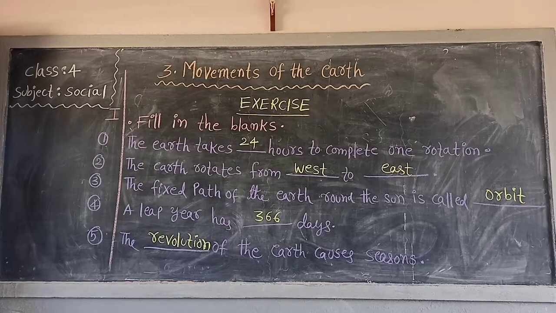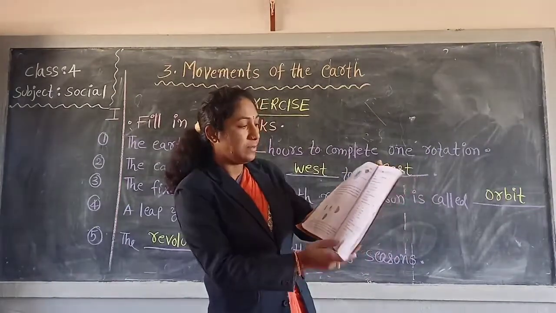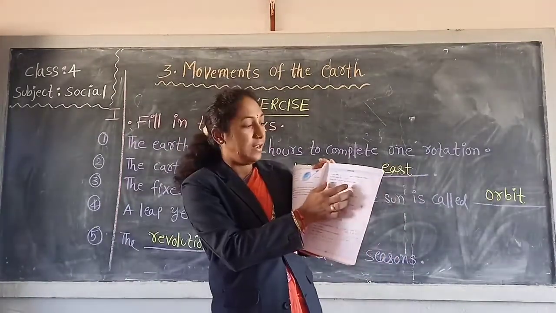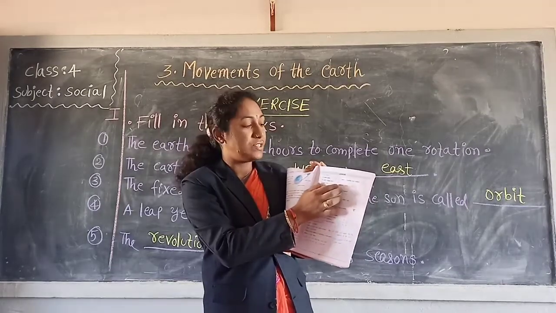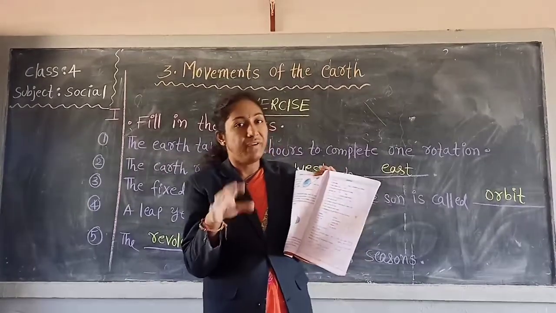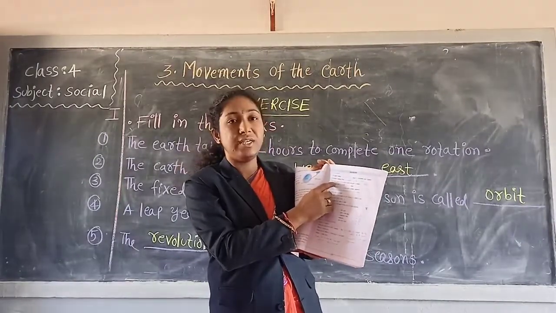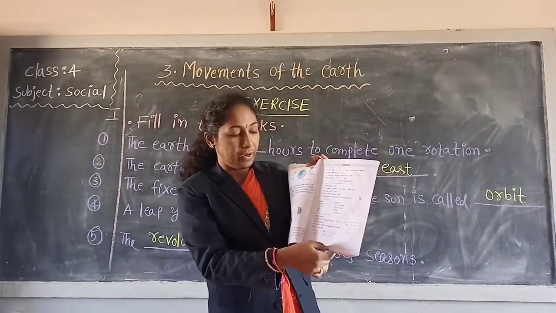So these five fill in the blanks you have to write neatly in your fair notes. This is the first bit. Now all of you open your textbooks. Open page number 207. Take your pencil and write the answers to the first fill in the blank in your textbook. First you have to write in your fair notes, then take the pencil and write the answers of the first bit. You can also see the first bit at page number 207.